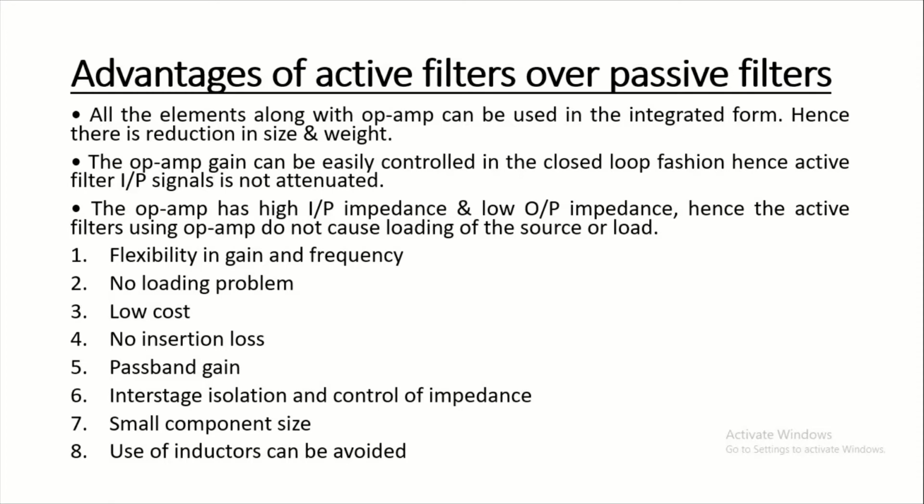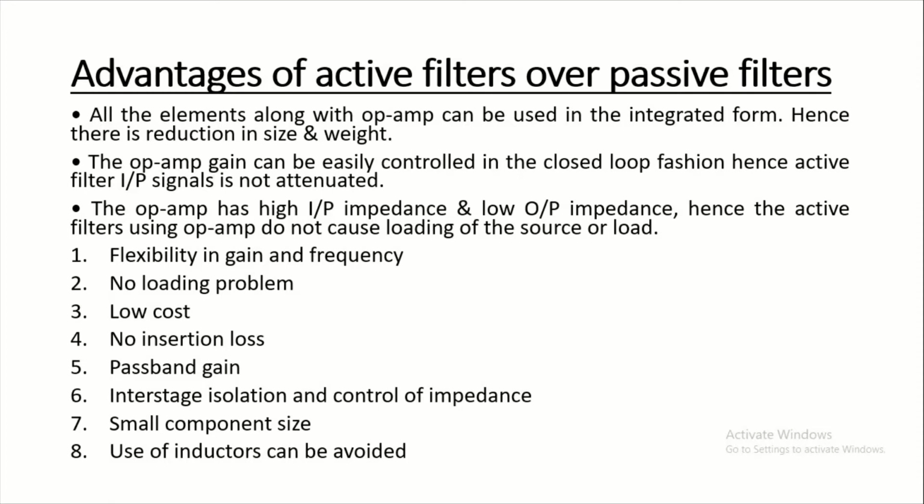The op-amp can be easily controlled in a closed loop fashion. Hence, in an active filter the input signal is not attenuated. An op-amp works very satisfactorily in a closed loop, so it is very useful for active filters. The op-amp has a high input impedance and low output impedance. Hence, an active filter using an op-amp does not cause loading of the source or the load. Because of high input impedance, the loading problem can be avoided.